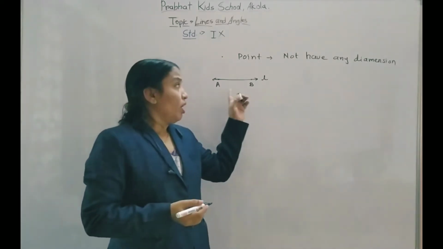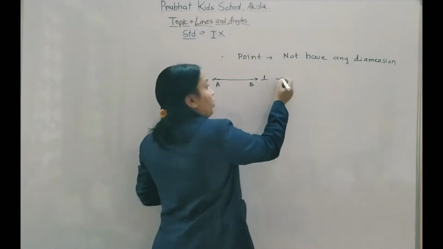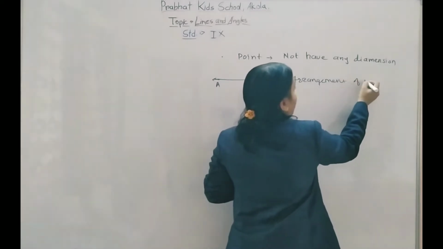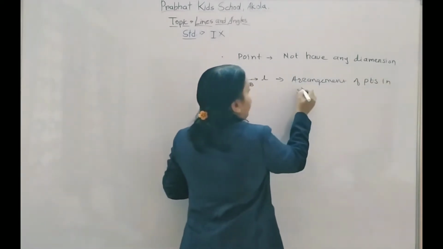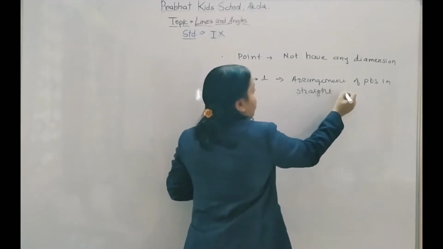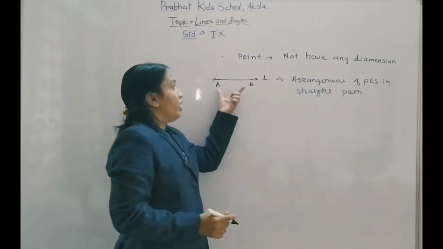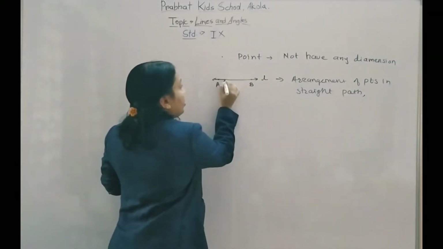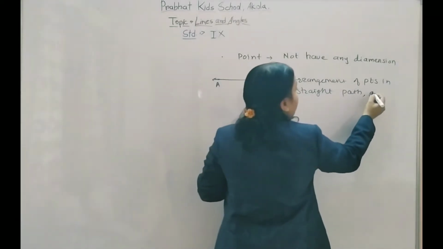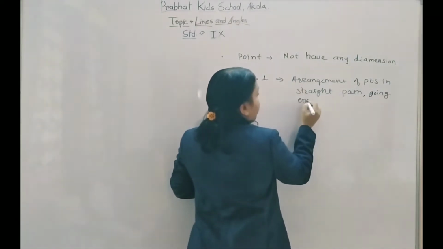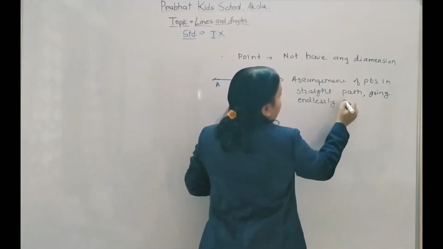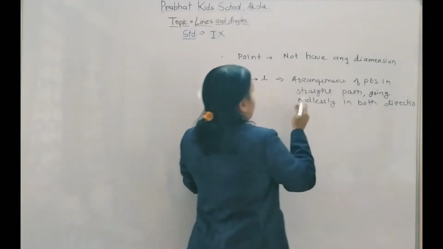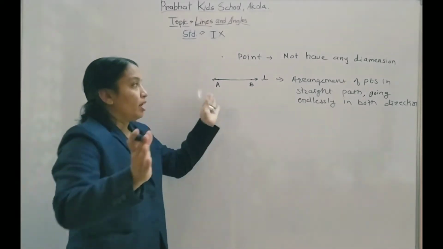A line is the arrangement of points in a straight path and going endlessly in both directions. Means in both directions this line is extending.